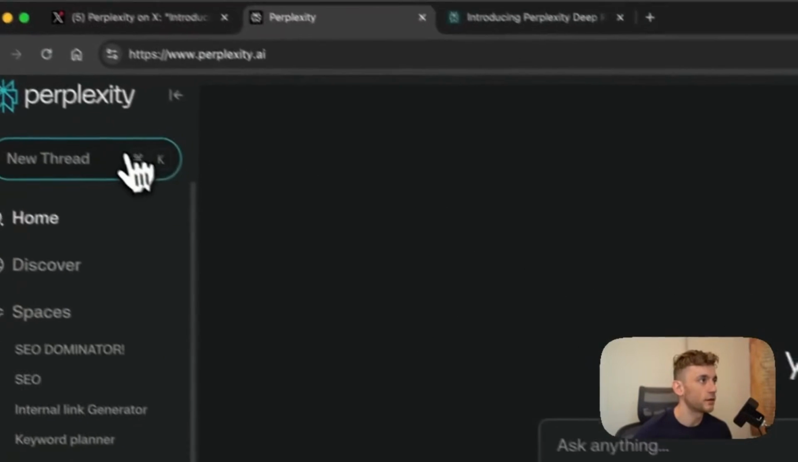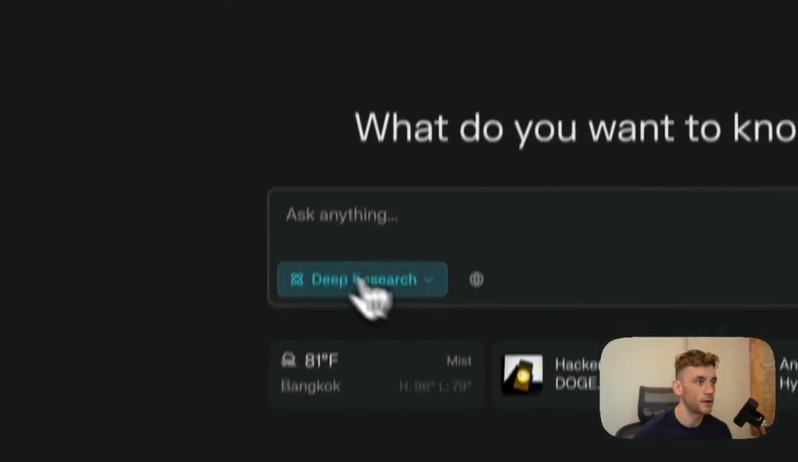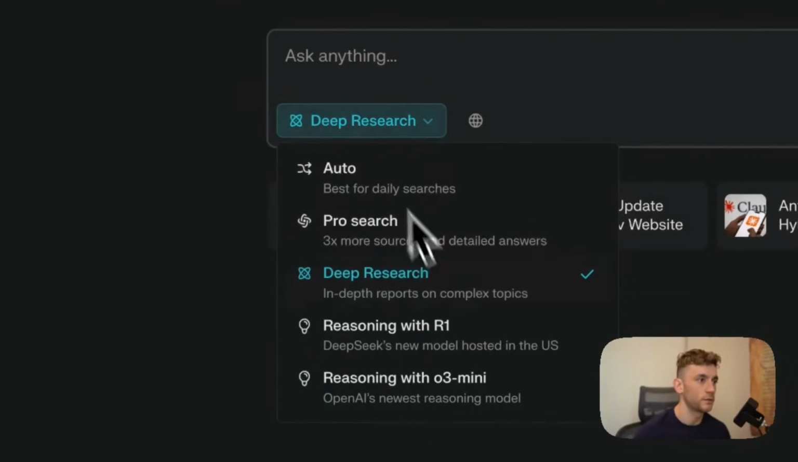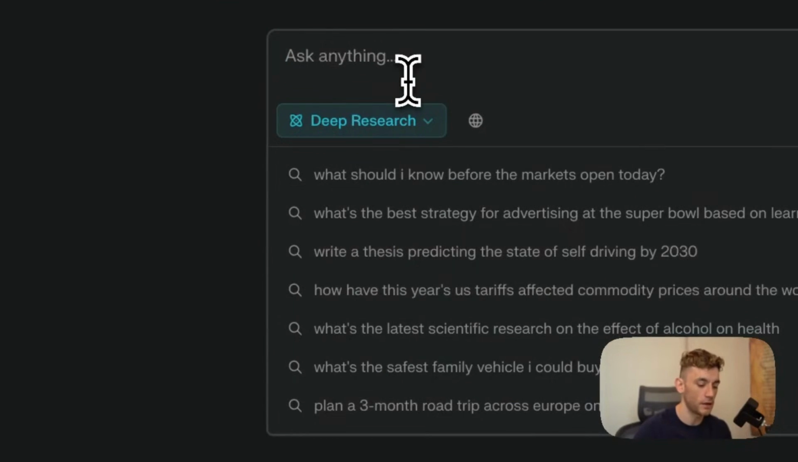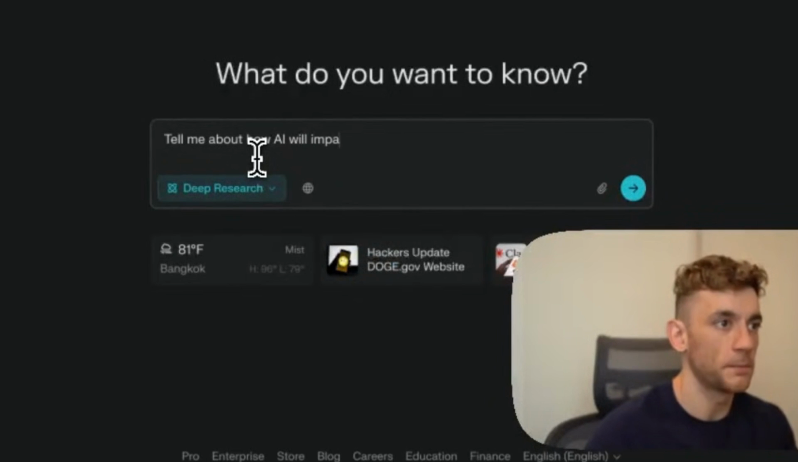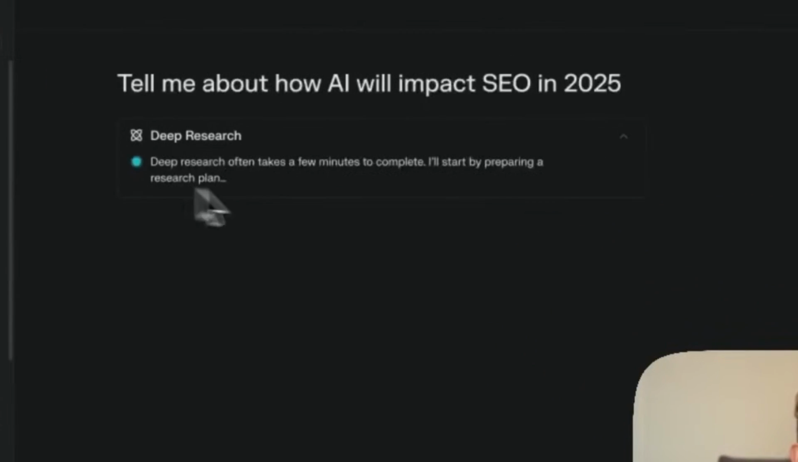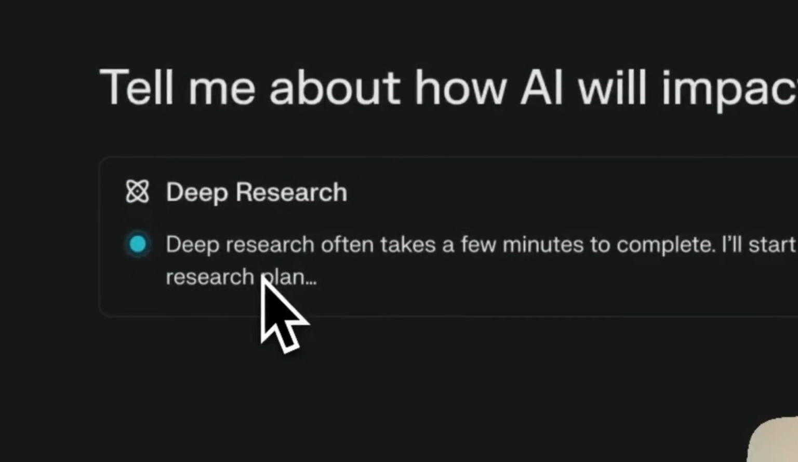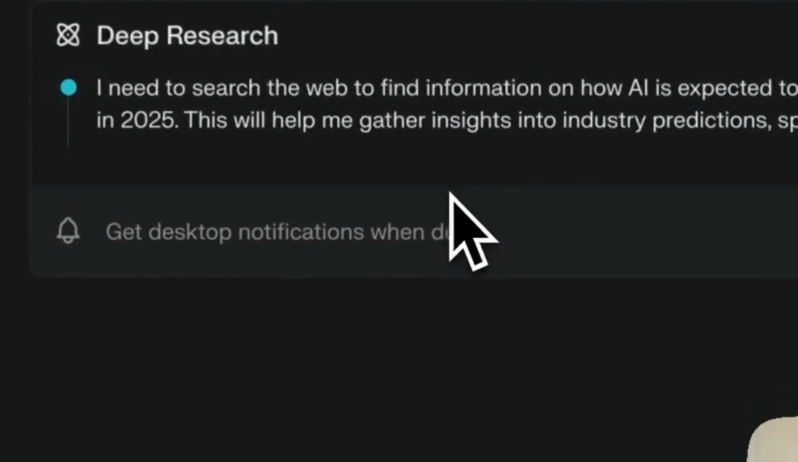So if you want to get started with this, just open up a new thread, and then you're going to select Deep Research from the dropdown. So this is what you can use. And if we say, for example, okay, tell me about how AI will impact SEO in 2025, we'll plug that in. And you can see it's now beginning to do the deep research. Now it says, deep research often takes a few minutes to complete. I'll start by preparing a research plan.